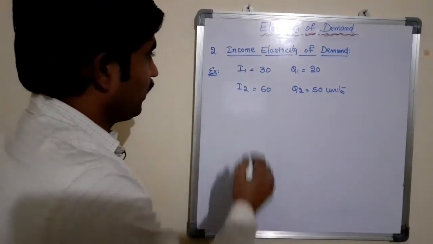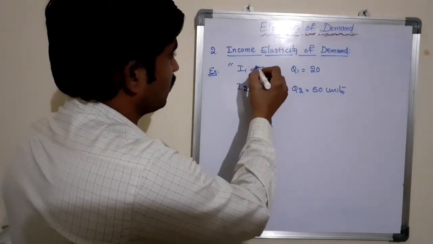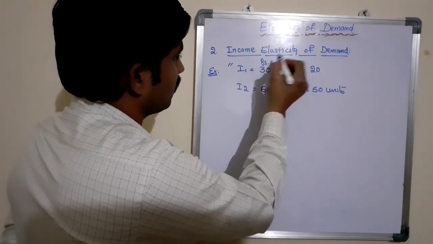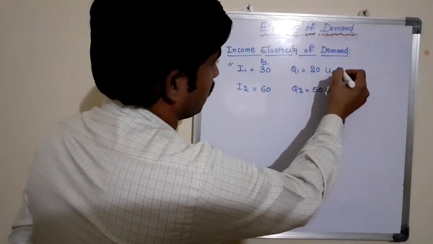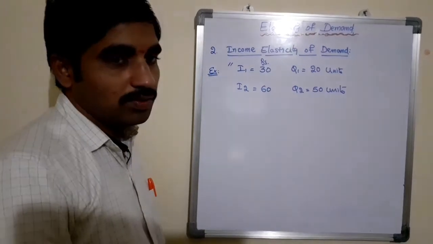So here the income level of the consumer is 30 rupees, where the quantity demand of the product is only 20 units.